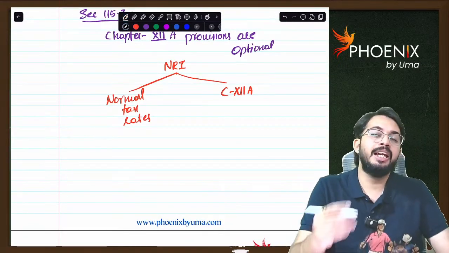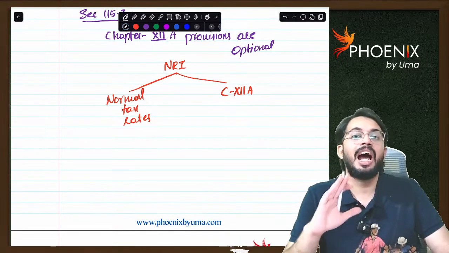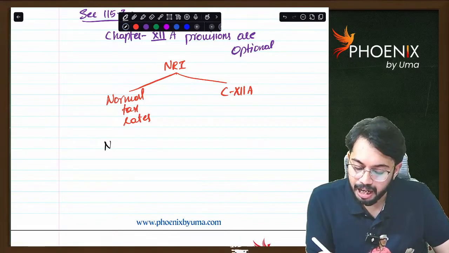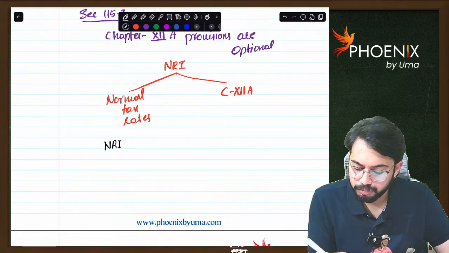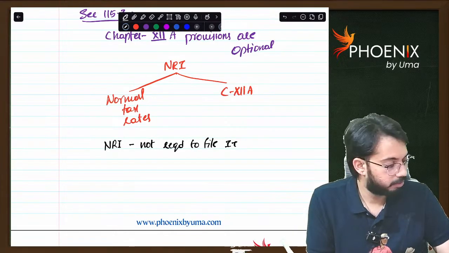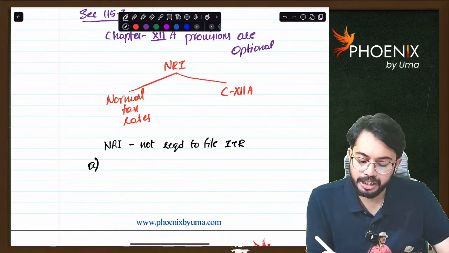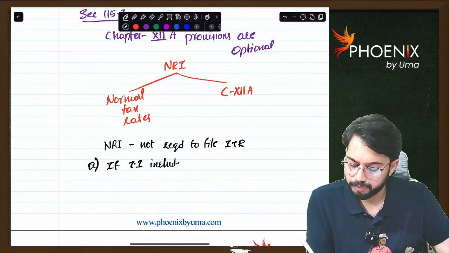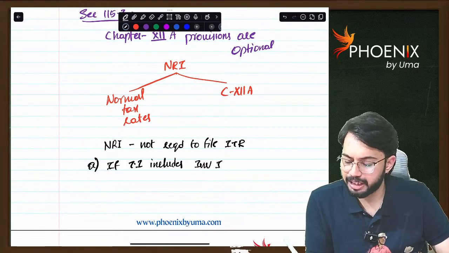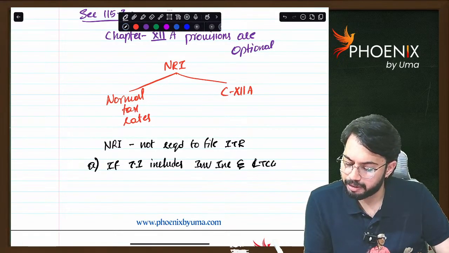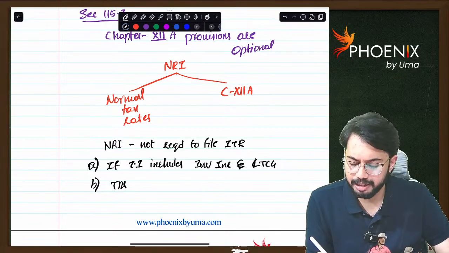Whenever NRI is having investment income, then ITR is not required to be filed. Are you able to understand? So NRI is not required to file ITR if two conditions are satisfied: if total income includes only investment income and long-term capital gain, and TDS is deducted.